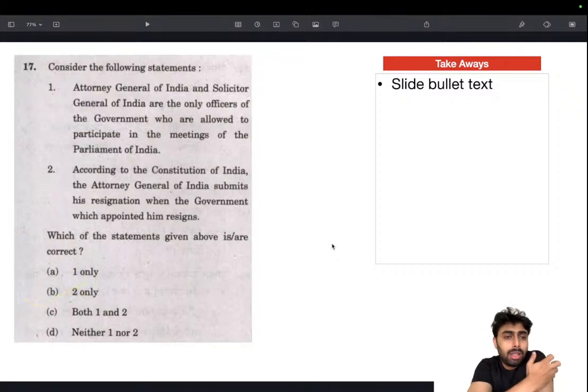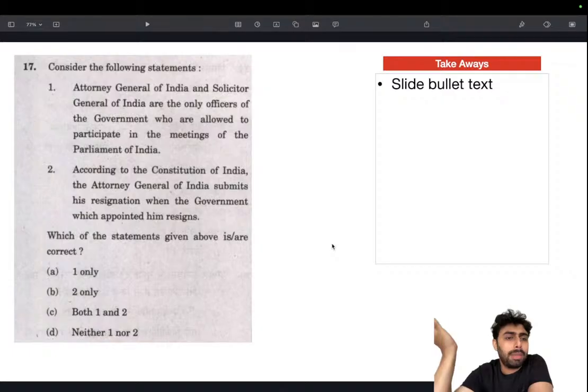Then another one: Attorney General of India and Solicitor General of India are the only officers of government who are allowed to participate in the meetings of Parliament. We know one thing: the Attorney General is allowed to participate in the meetings of Parliament, and he can be a member of committees also, but he's not allowed to vote, obviously, because he's not a member of Parliament.